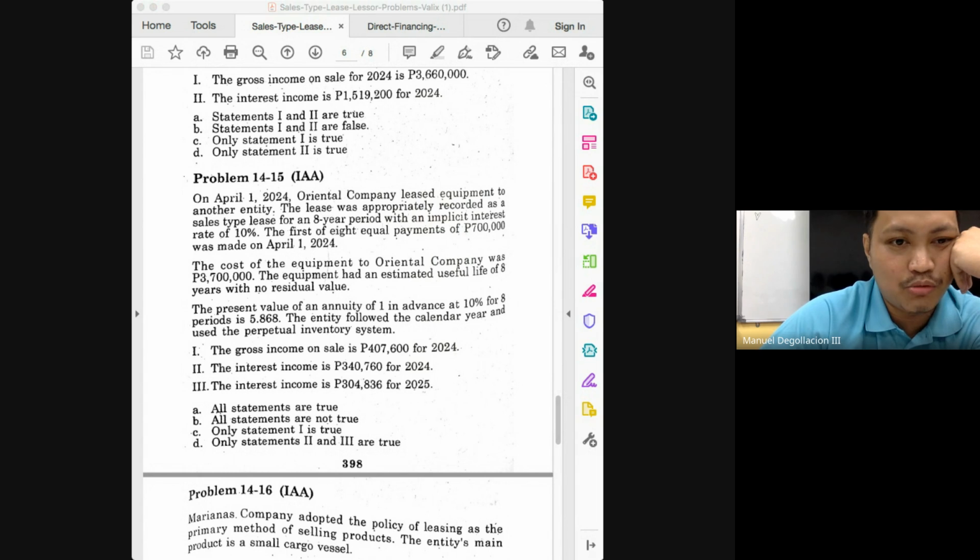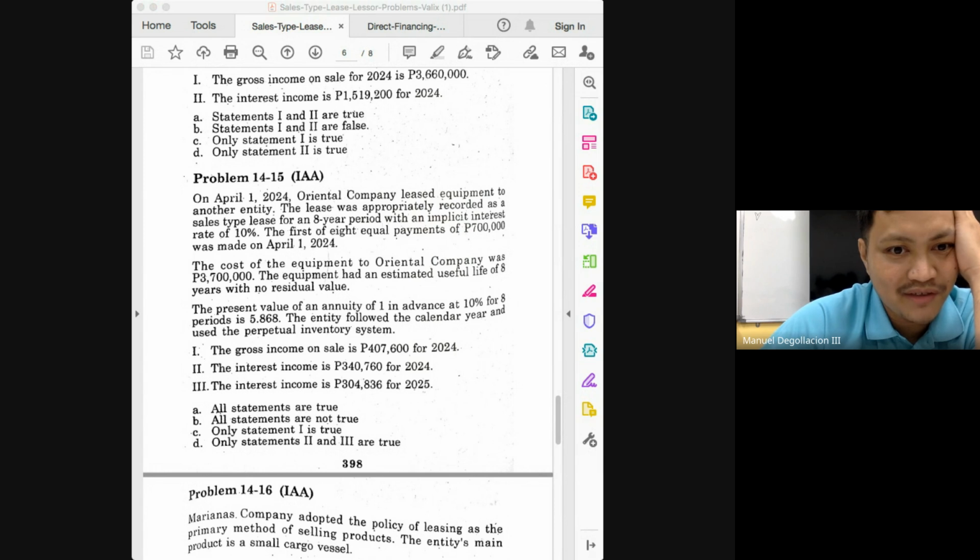First, the gross income. What do we need to compare for the gross income? The cost and the sales or the present value of the lease payments. Do we have the cost? Yes, our cost is 3,700,000. So we just need the sales price. Is the fair value given? No. So what do we need to do? We need to get the present value of our lease payments.